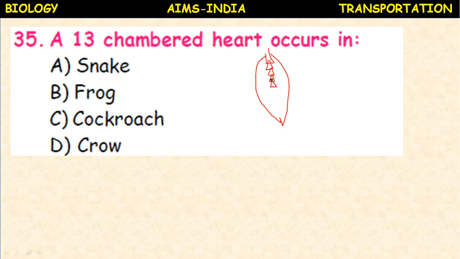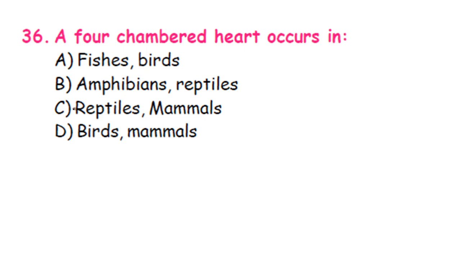Each chamber opens into the preceding chamber. This 13-chambered heart is present in the cockroach. So a 13-chambered heart is present in which animal? Cockroach. In snake, incompletely divided 4-chambered heart. In frog, 3-chambered heart. In crow, birds, 4-chambered heart is present. So 13-chambered heart here, cockroach.